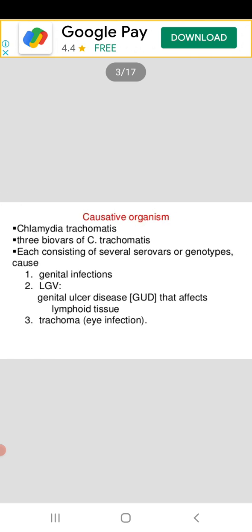3 biovars of Chlamydia trachomatis, each consisting of several serovars or genotypes, cause genital infection, LGV, a genital ulcer disease that affects lymphoid tissue, and trachoma, an eye infection.